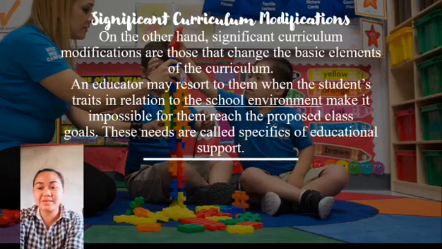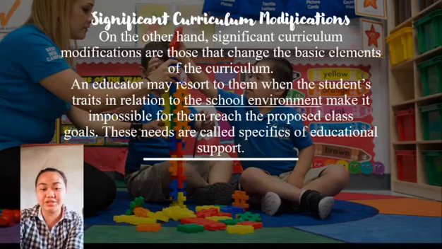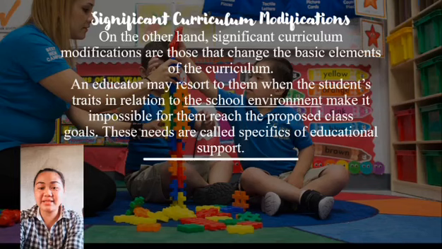These objectives are specified at the beginning of the semester in the individual curriculum modification. If the student doesn't reach their goal, their school might make them repeat a grade so they can have another opportunity to meet the requirements to pass. Not only that, but repeating a grade can also be beneficial for the child's social skills.